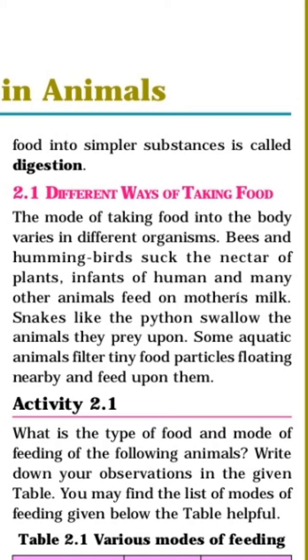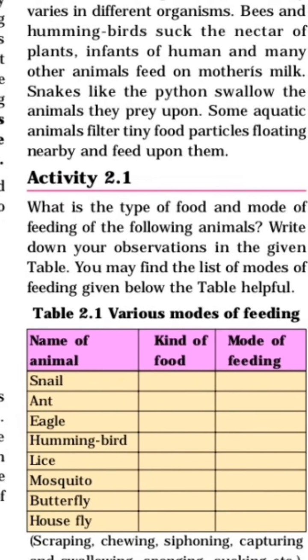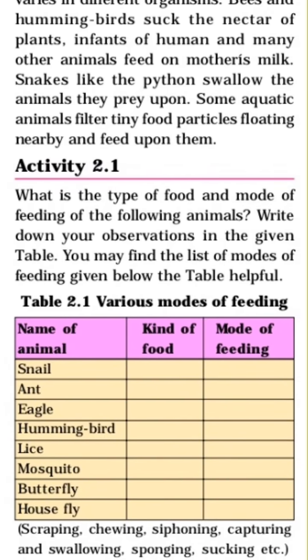Some aquatic animals filter tiny food particles floating nearby and feed upon them. We are aware of fish which depend upon the tiny food particles floating nearby and feed upon them. Here we will see our next activity, activity 2.1.